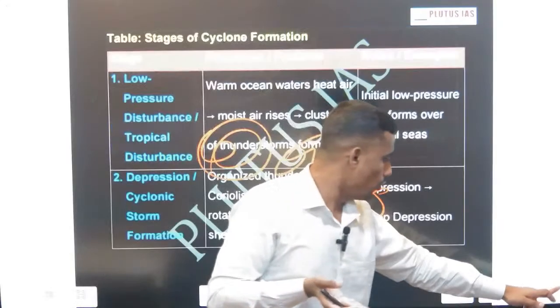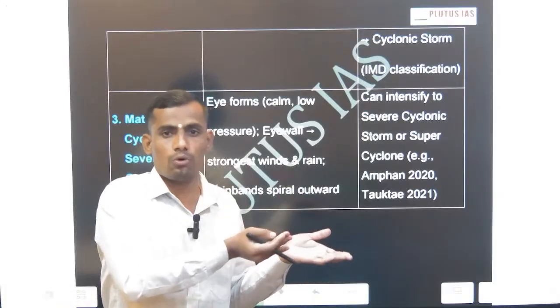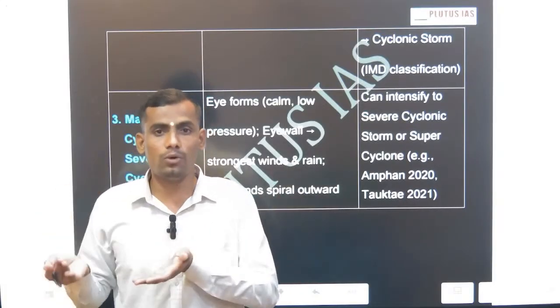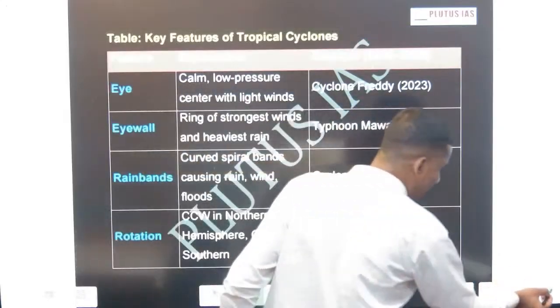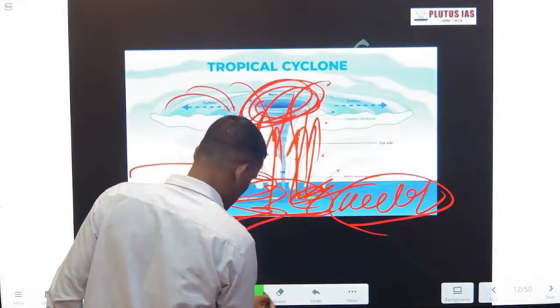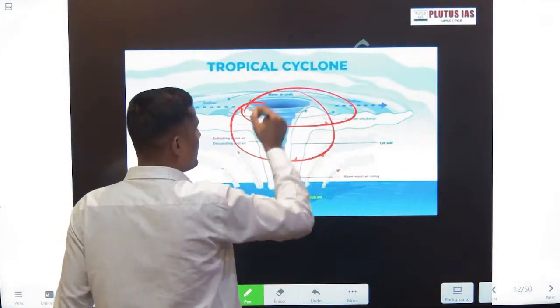That's why IMD always predicts that the cyclone reaches the Orissa coast, or the Tamil Nadu coast. This movement happens because of the Coriolis force. The particle movement happens because of the Coriolis force, and once again this movement will start.